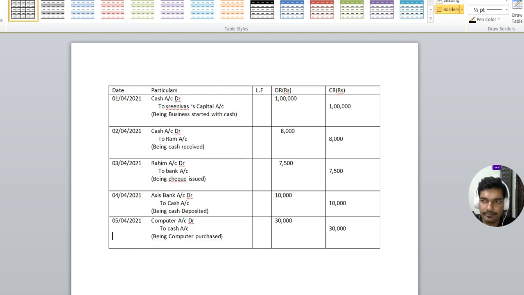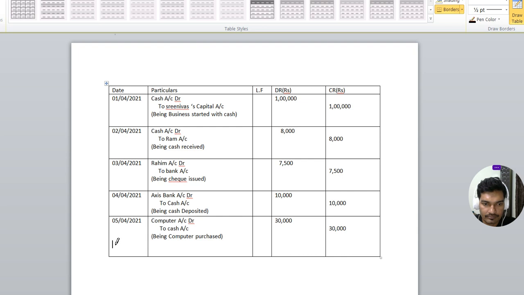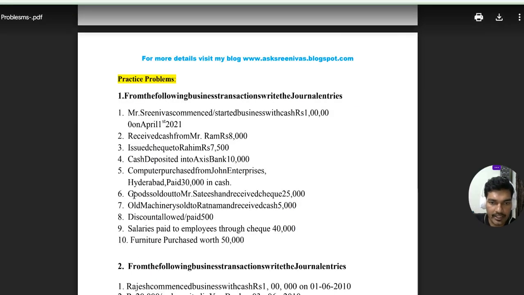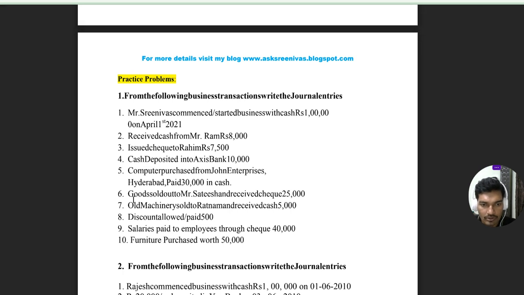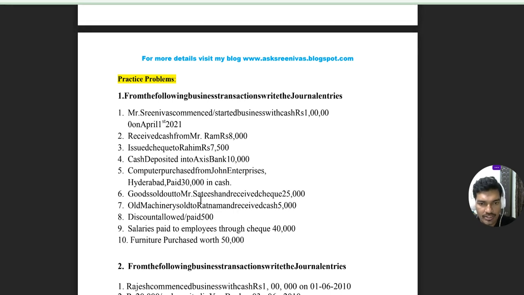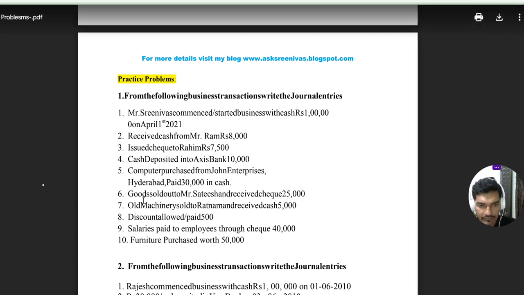The next transaction, sixth transaction, goods sold out to Mr. Satish Chandra and received check 25,000.